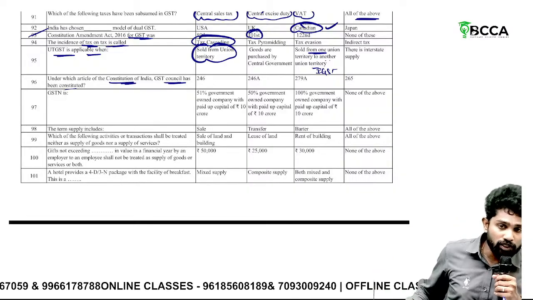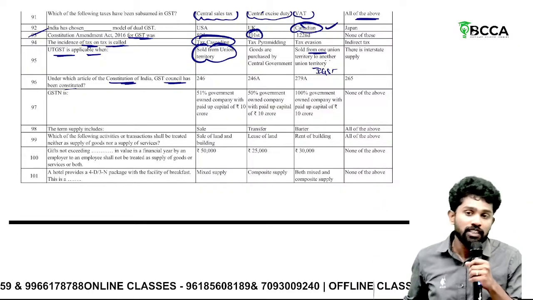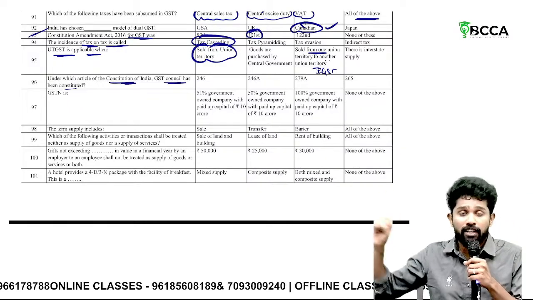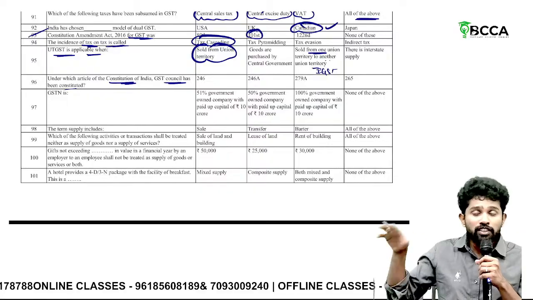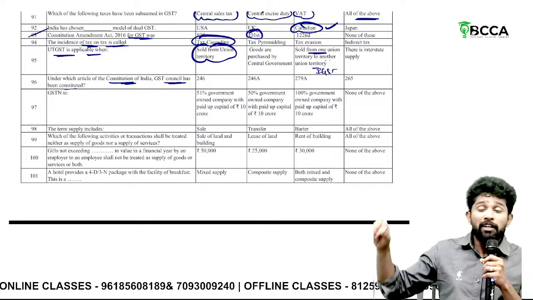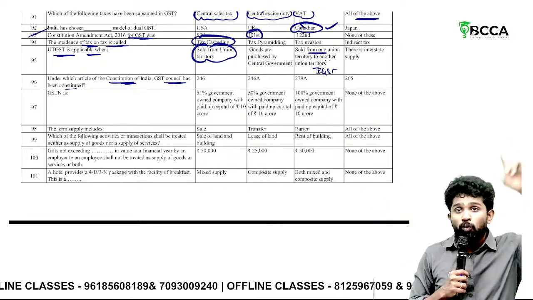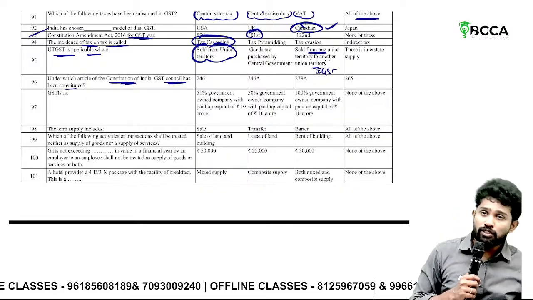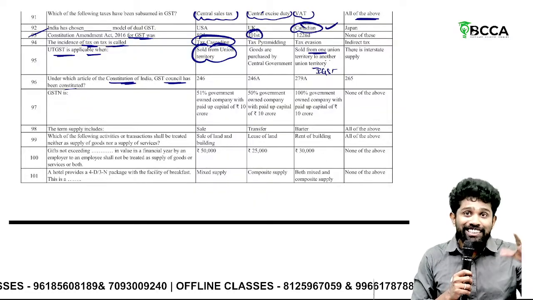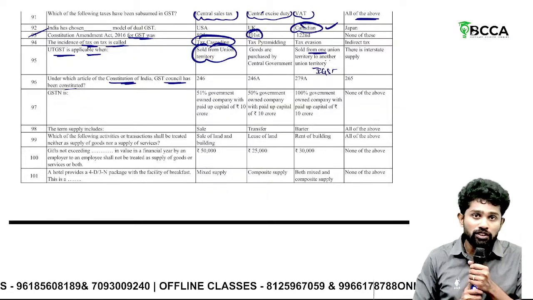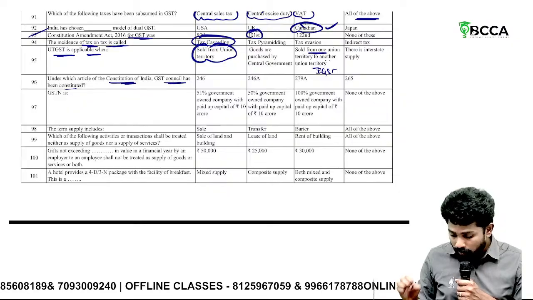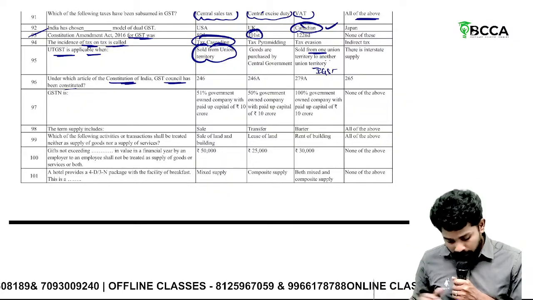Who will be there in the GST Council? The Union Finance Minister acts as chairperson. From every state, the Finance Minister or another nominated minister will be there. Out of the state finance ministers, one will act as vice chairperson. The voting powers of the council are: one third to the central government, two thirds to the state governments jointly. To take a decision in the council, 3/4 of the votes should be in favor.